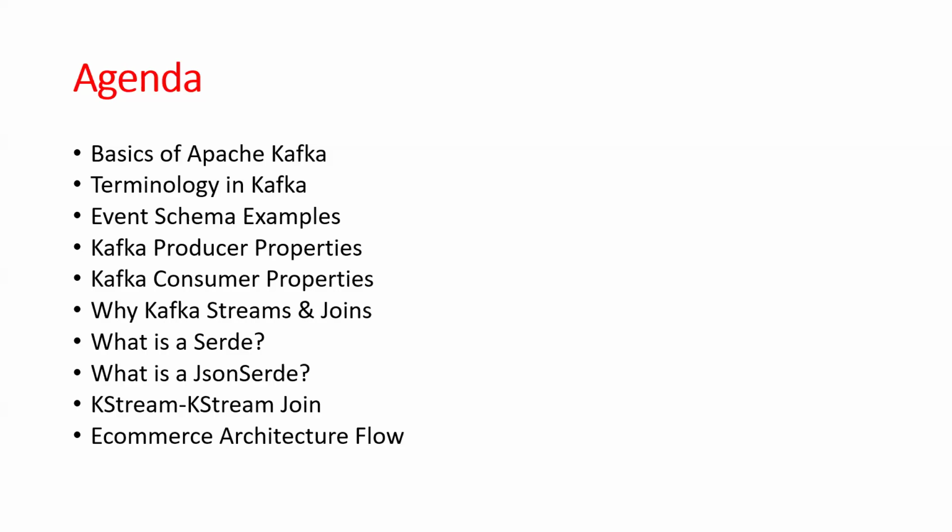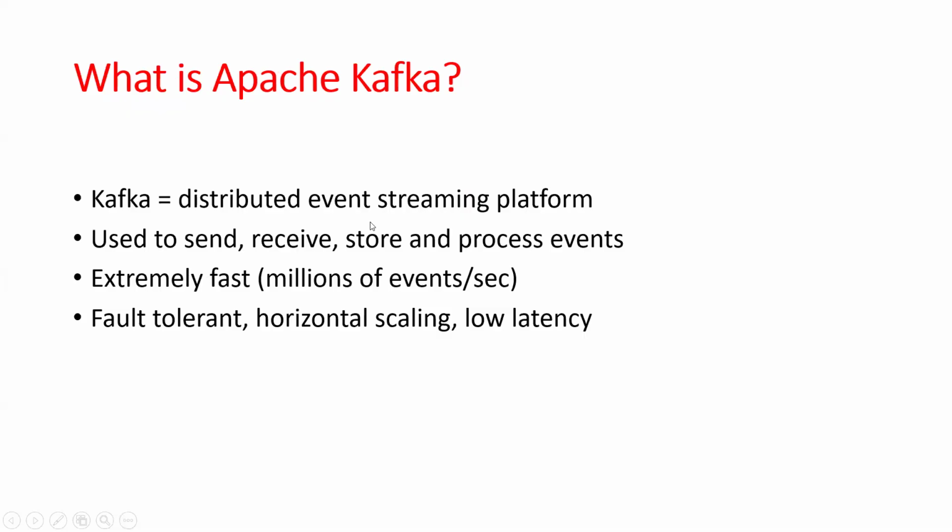Then event schema examples: whenever you are talking to multiple services, we generate events, so what kind of events will we generate? And whenever you are producing data, there are properties required. Then exactly what Kafka Streams is, and what SerDe, JSON SerDe and KStreams are in our e-commerce architectural flow. The complete agenda I am going to demonstrate to you. Okay, so let's come to the point.